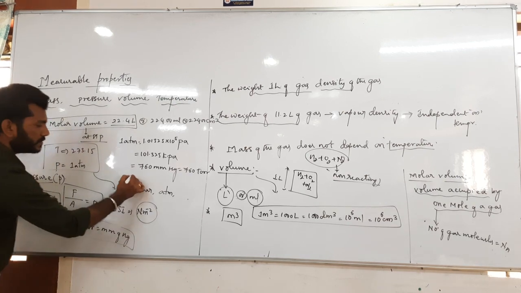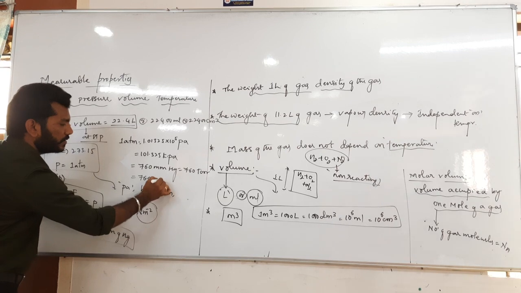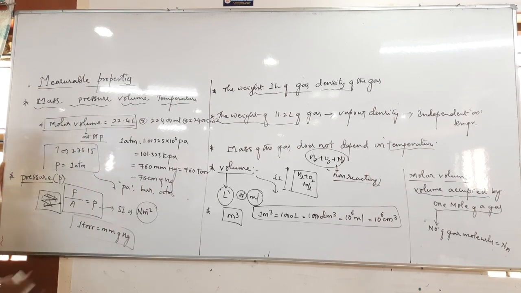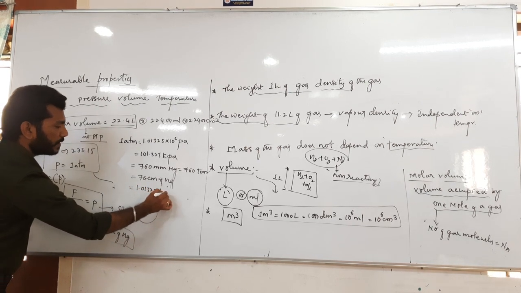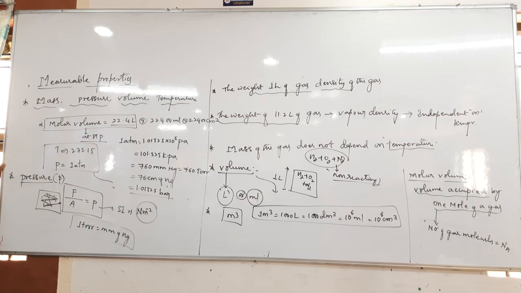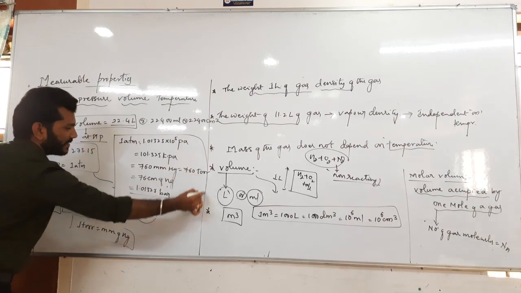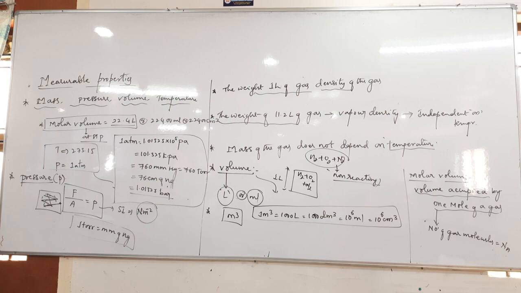Okay, so here 76 centimeter of mercury, and 1.01325 bar. So these forms are what we can express for pressure. This much information we get about pressure.